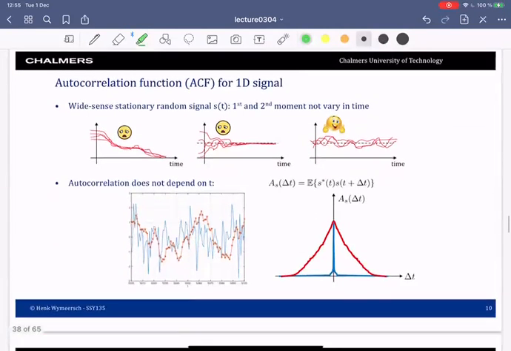Okay, more repeating from last time. This is about autocorrelation functions for one-dimensional signals, where for wide sense stationarity we need that the moments do not vary over time. So this could be a good candidate. The ones on the left and the middle are not satisfying this because the mean and variance change over time. This is the definition of the autocorrelation function. It tells me to what extent the signal at a time t is correlated with the signal a little bit later. This does not depend on t when the signal is wide sense stationary.